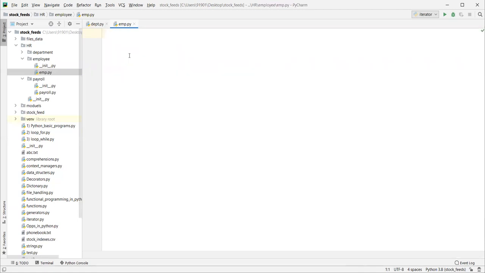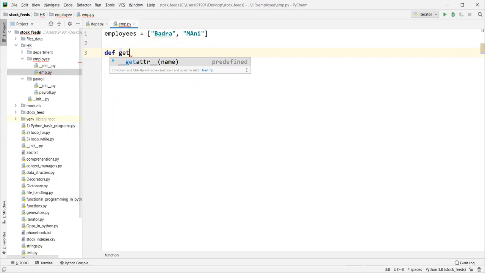Let's add some code in the employee module also. Let's add employees equal to a list of employee names, just for now. Now here we can have one function, get_employees, which returns employees. In reality, this employee record is supposed to come from a database or some other source.